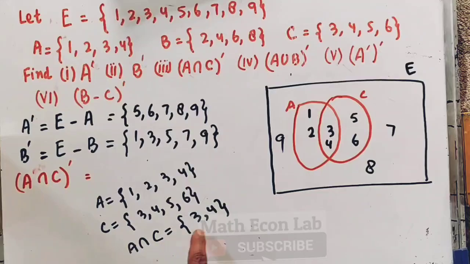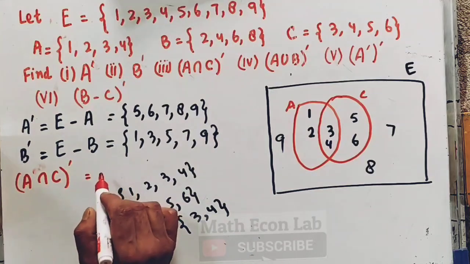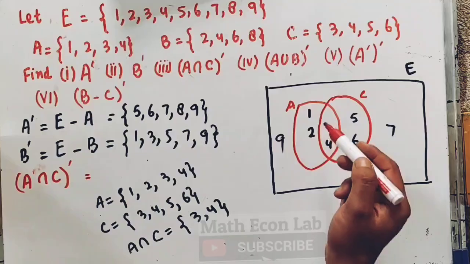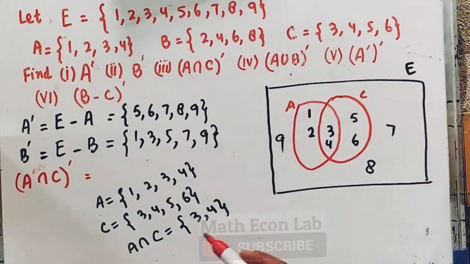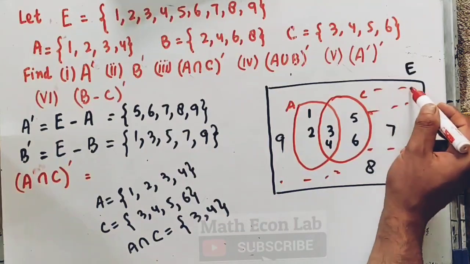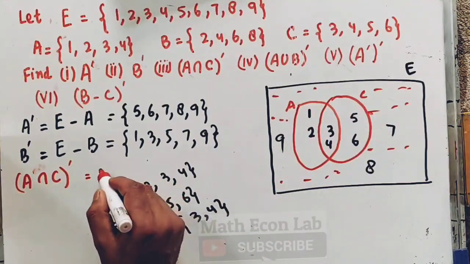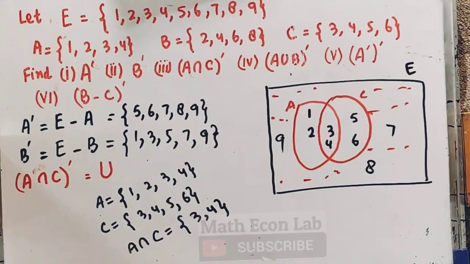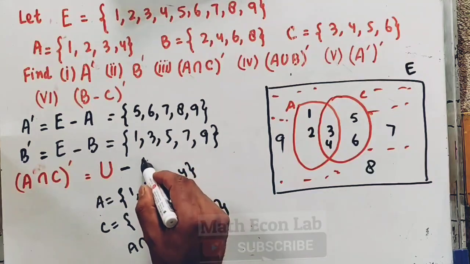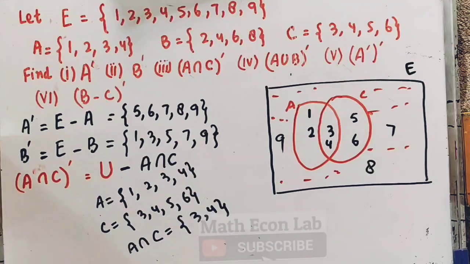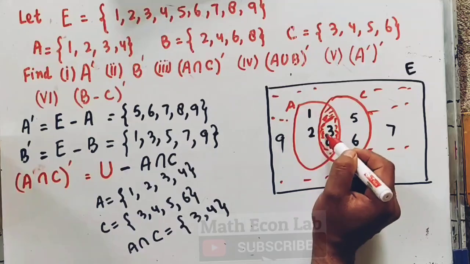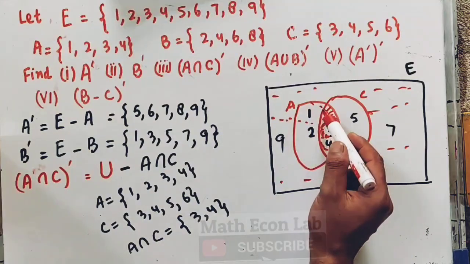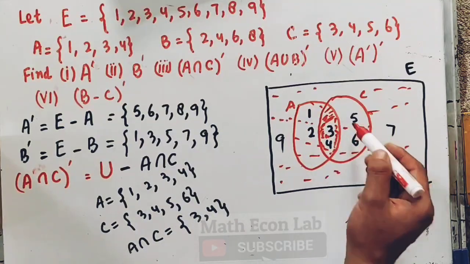We calculated A intersection C as 3 and 4. Then A intersection C complement will be the elements that are present outside A intersection C, which will be equal to the universal set minus A intersection C. In A intersection C we have only these elements, 3 and 4, and outside it we will have all the other elements.